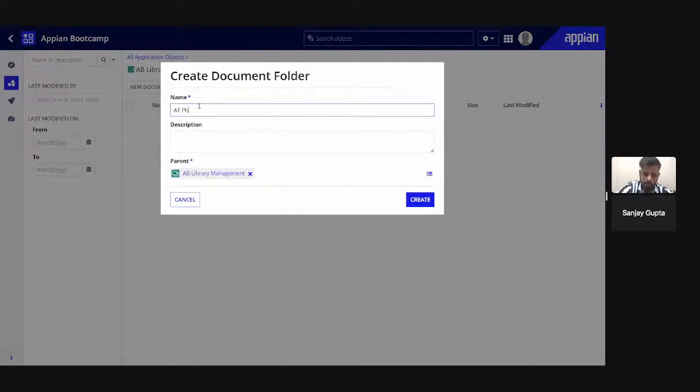I can say physics books. Now I will create.